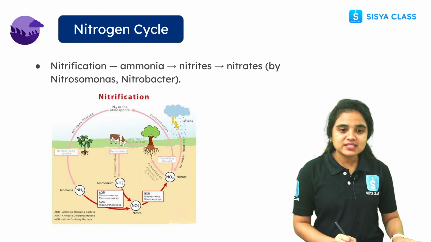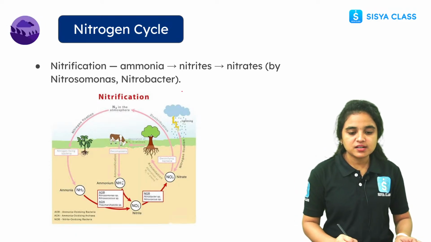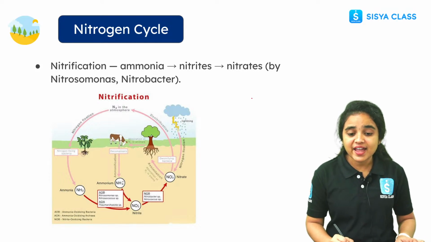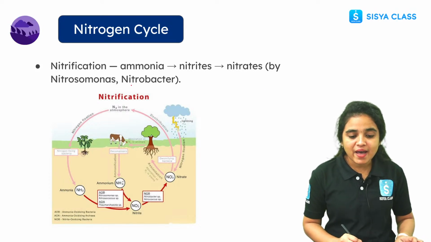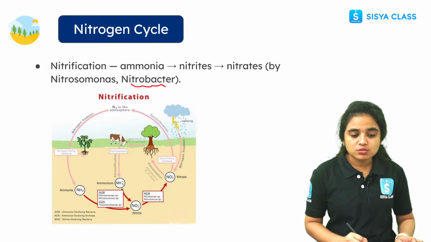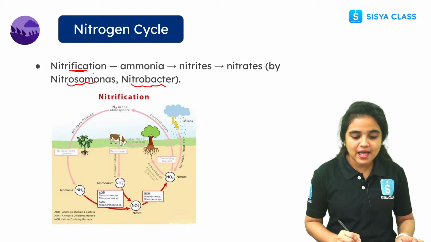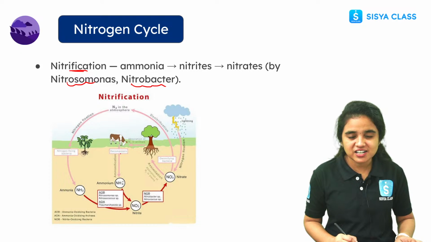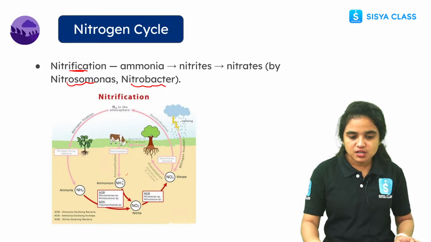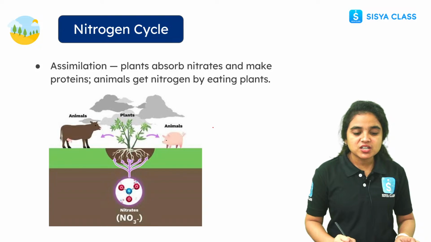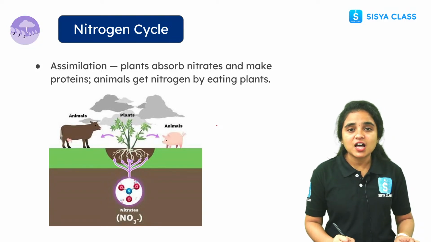While coming to the next step, nitrification. See here, ammonia and nitrites will be turned to nitrates by nitrosomonas and nitrobacter. Okay, so this is how nitrification happens, students. Everything can be seen clearly in the picture displayed here, right, students? And coming to assimilation, it happens by absorption.